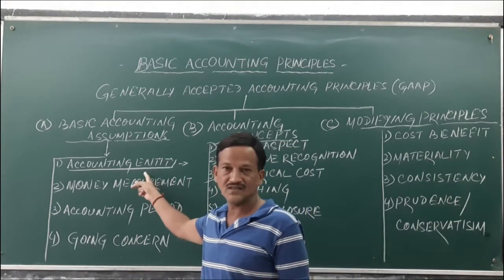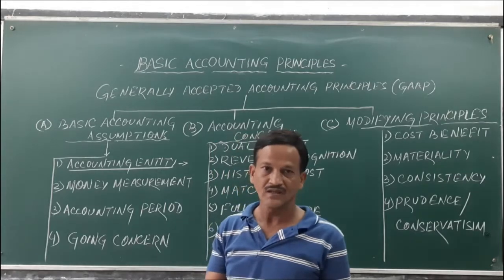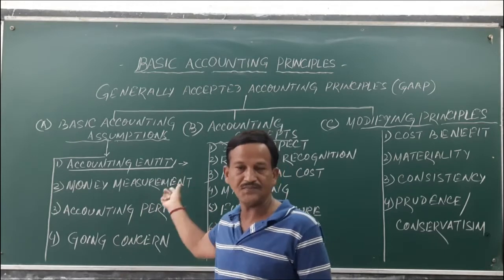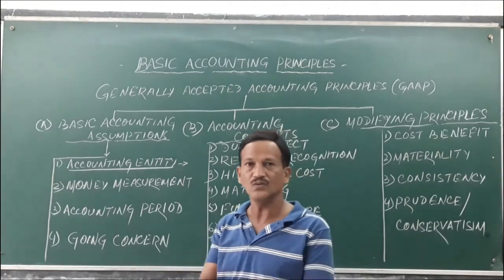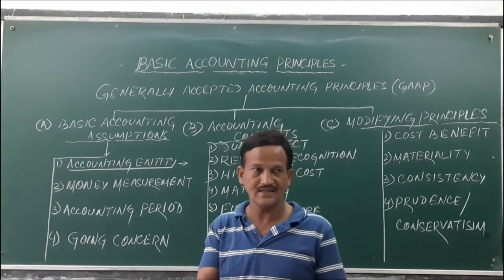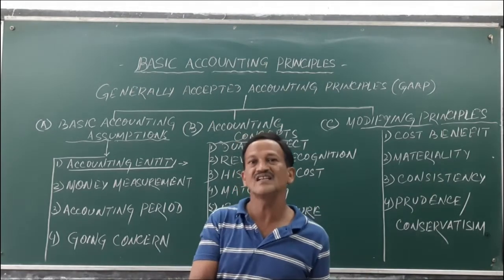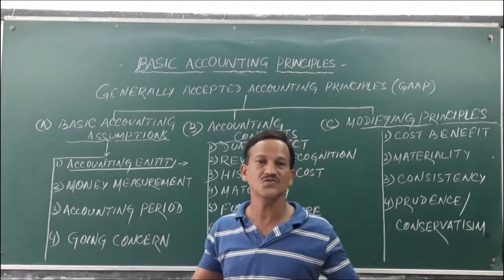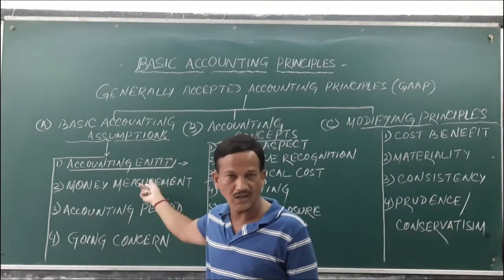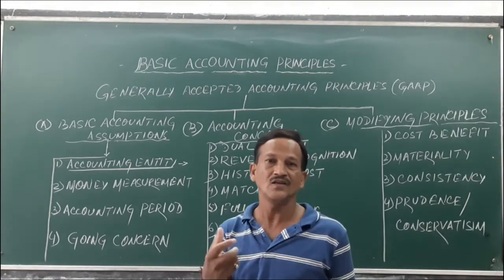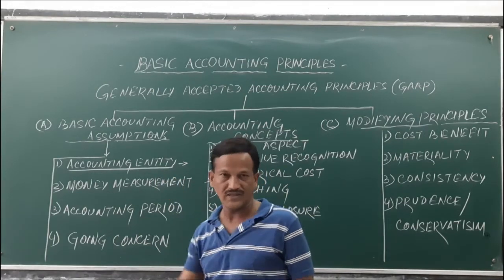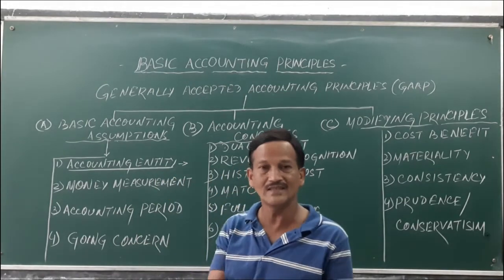Because the business is a separate entity, accounting is also prepared for the separate entity. That means owners and the business will be treated as separate persons. The business transactions and the owner's personal transactions should not be mixed together, otherwise the accounting will be jumbled and will not reflect the accurate picture of the records or the results.